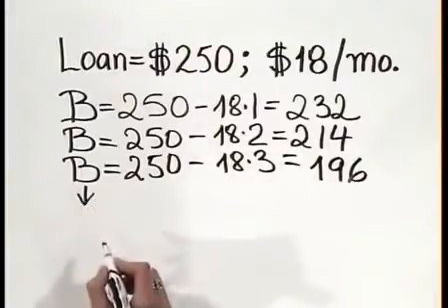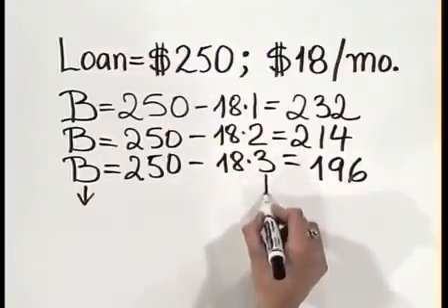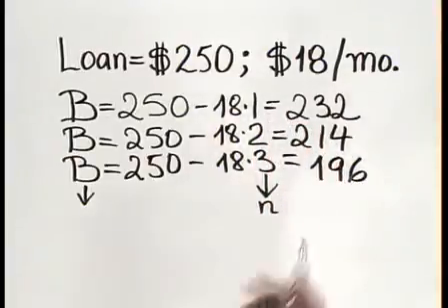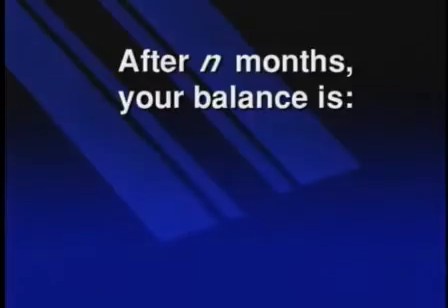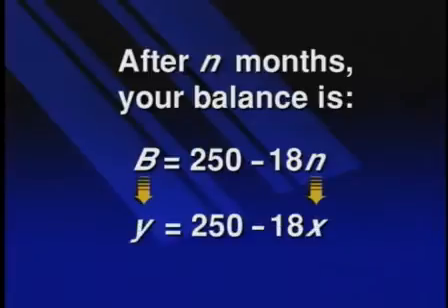If I call the balance the output variable, and the number of payments n the input variable, 1, 2, 3, and so on, after n monthly payments, your balance will be B equals 250 minus 18n, and if B is y and n becomes x, we write y equals 250 minus 18x.